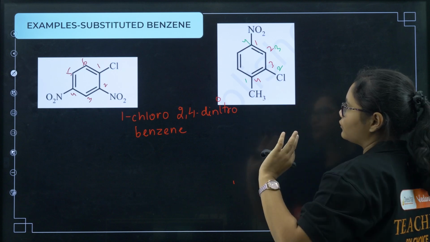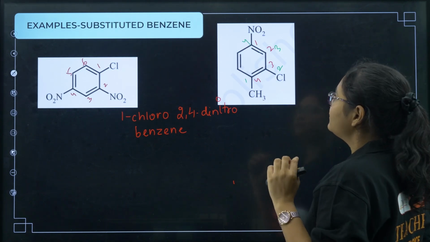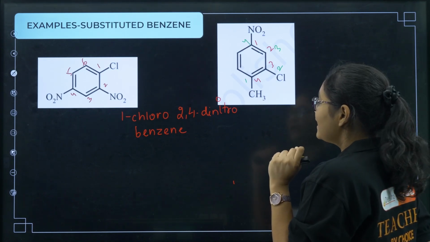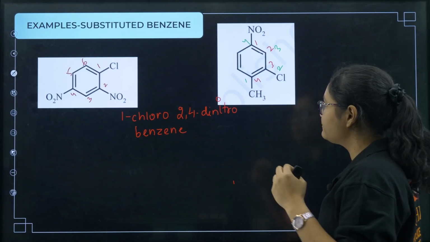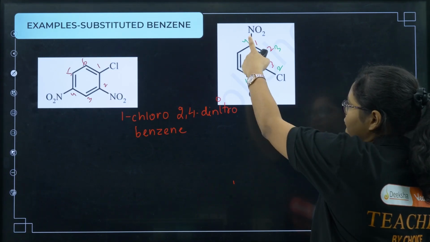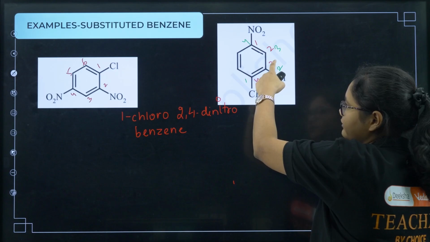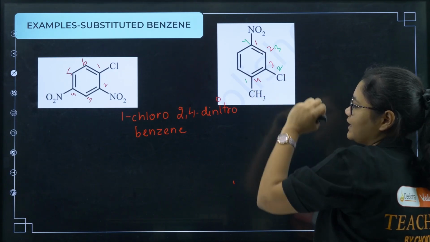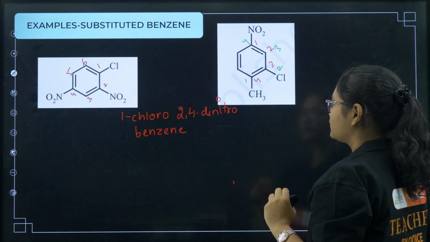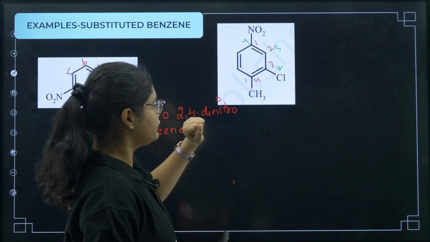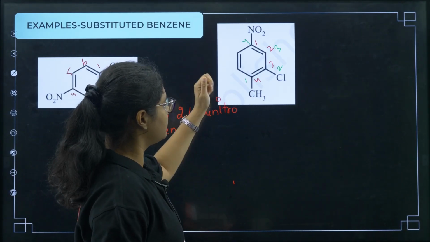But which one should you follow? You should check that the substituent which comes first in alphabetical order should get the lowest number. So first is chloro. If you number from this side, chloro is getting 3; if you number from this side, chloro is getting 2, right? So now you see that chloro gets the least number if you number from this side.